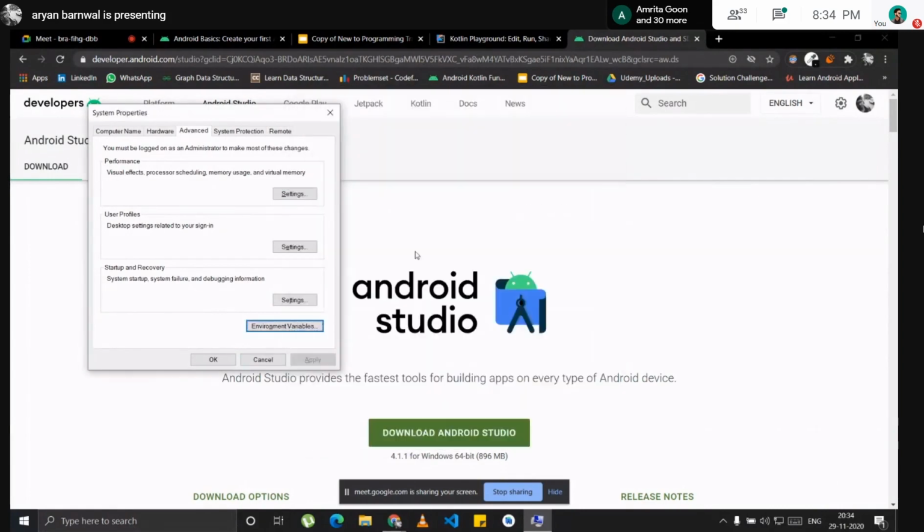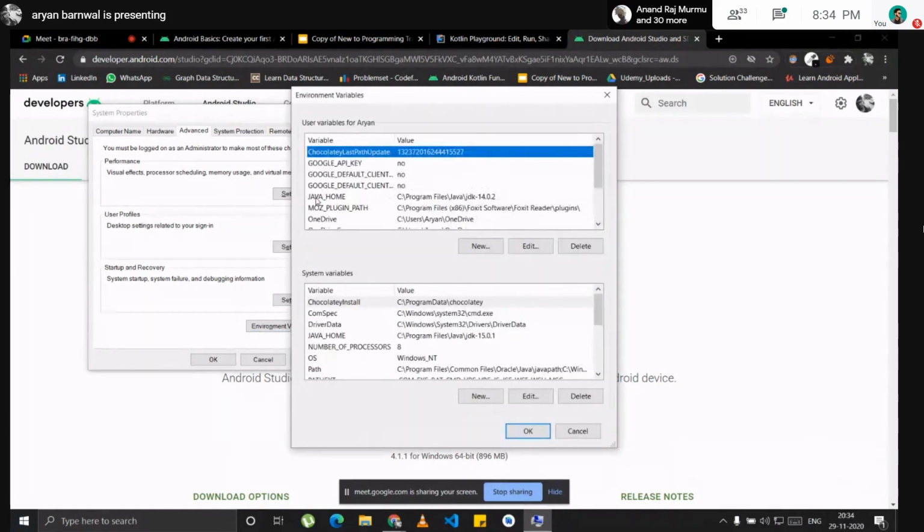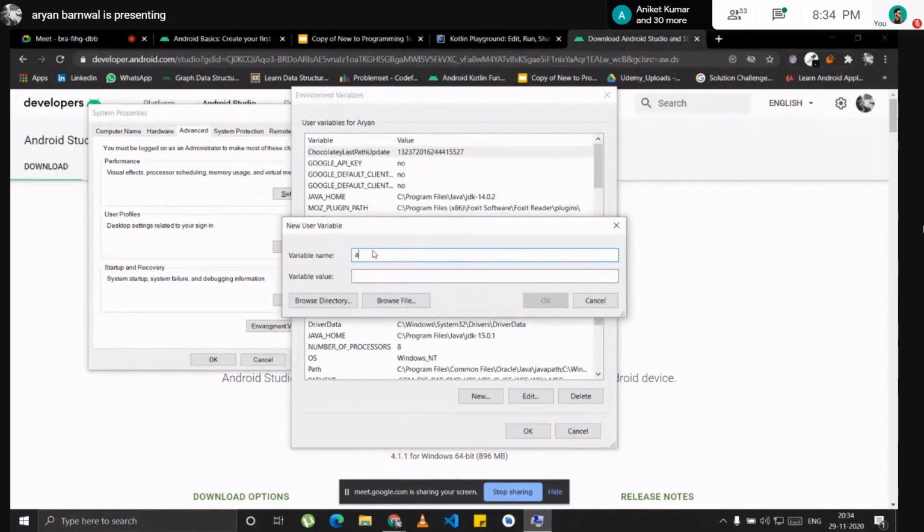So you will first search for environment variables. We'll just click here, and if you don't have a path like Java Home, you will just go new, add JAVA_HOME here, in all caps. You will paste the Java value here.